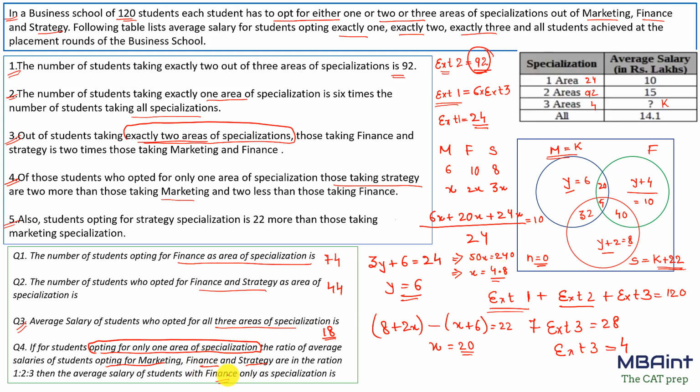We need to find only finance. So that is nothing but 2x. So 4.8 into 2 is 9.6. So the answer to this question is 9.6. So this is overall an easy set. You just need to understand the regions accordingly. We have 2 questions of weighted average. That's it. Thank you.